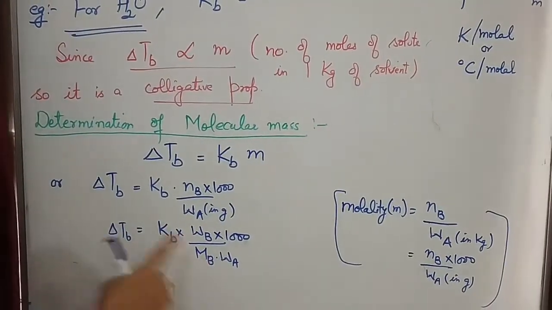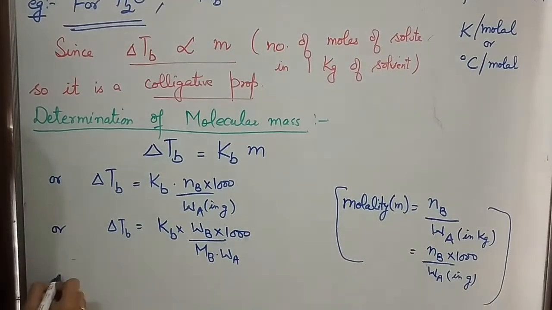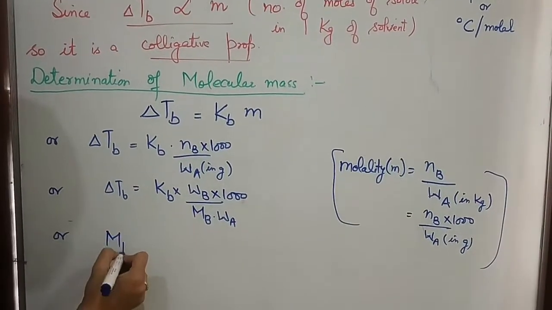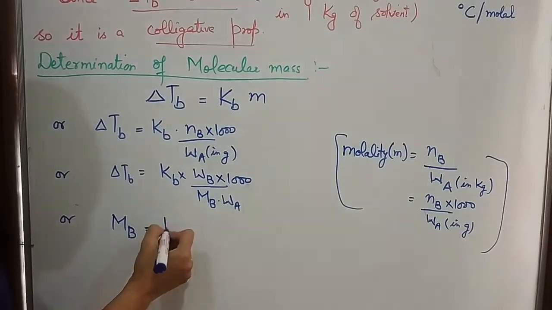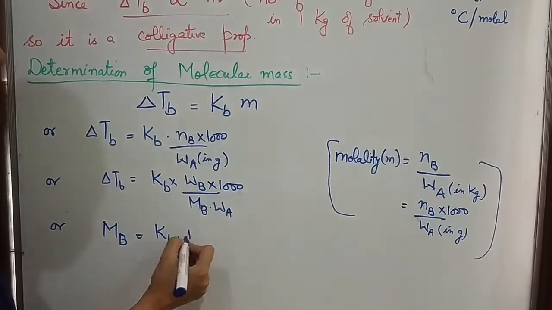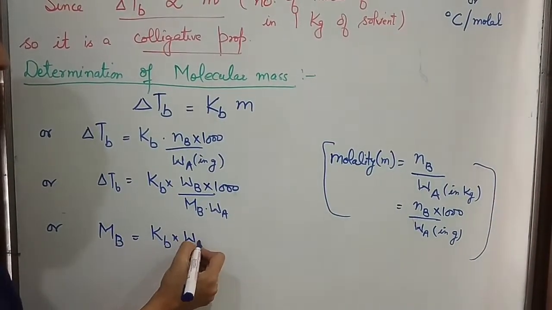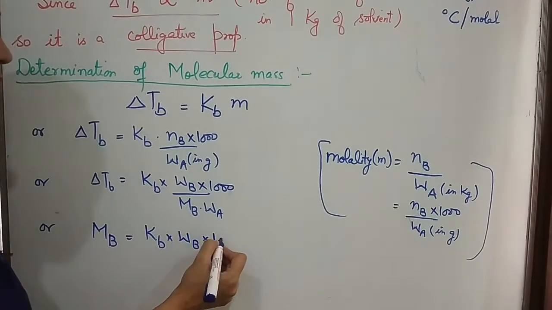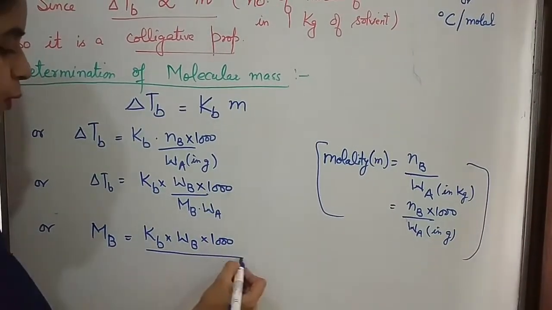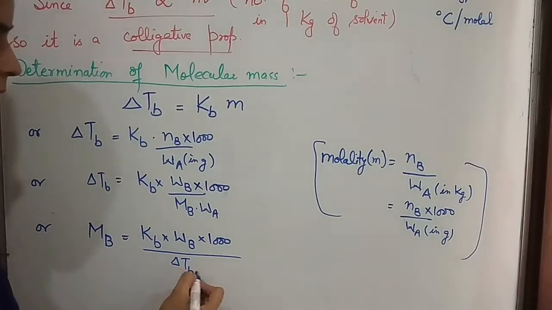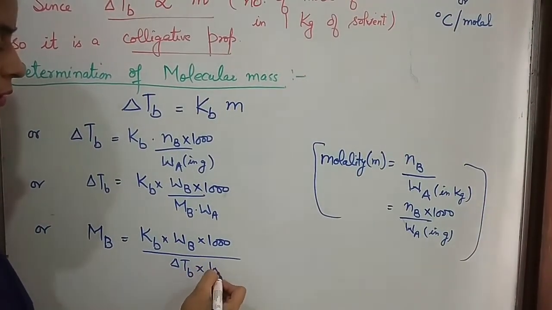Take Mb to this side. We have Mb equal to Kb into Wb into 1000 upon delta Tb into Wa.